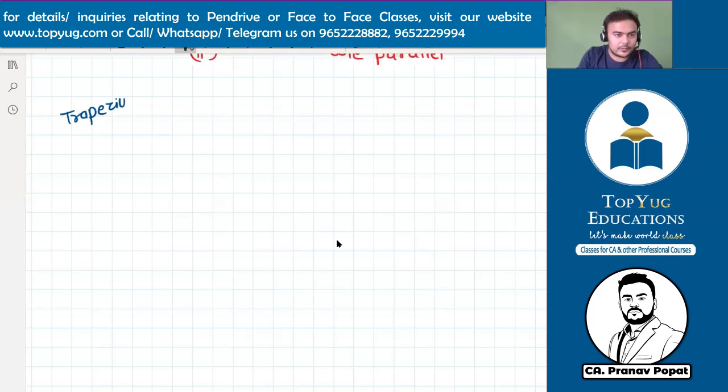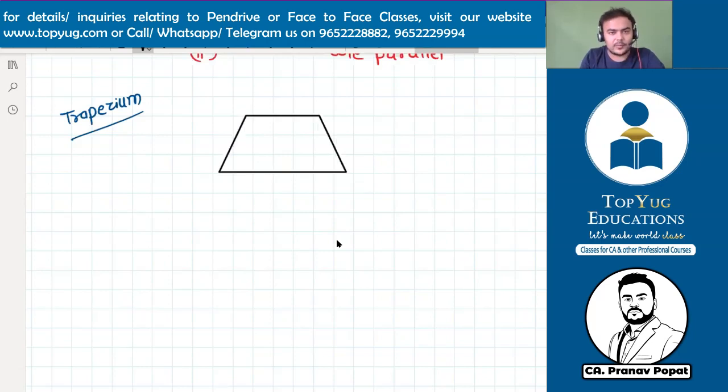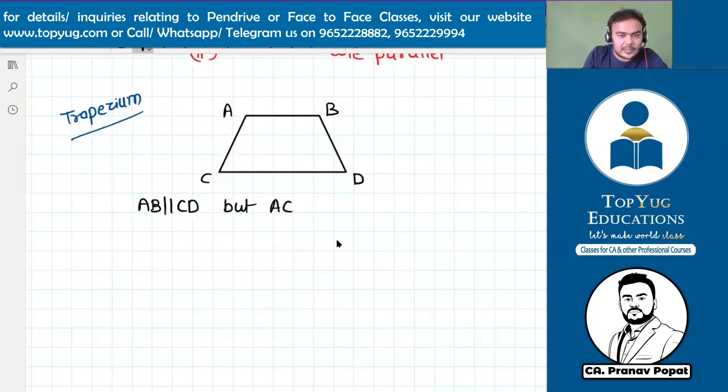Trapezium. Yes. Trapezium, or sometimes called trapezoid also. It is also a four-sided polygon, but with a different pattern. This AB and CD. Only one pair, like AB and CD, are parallel. See this. AB is parallel to CD, but AC is not parallel to BD.